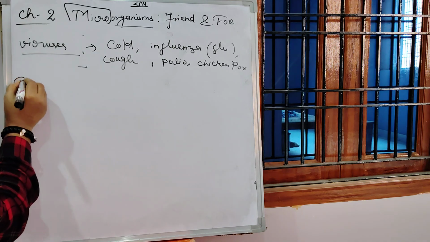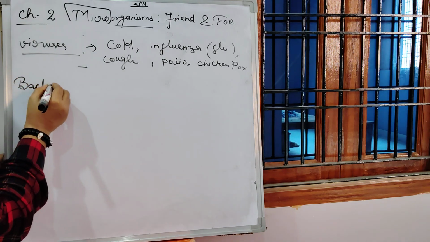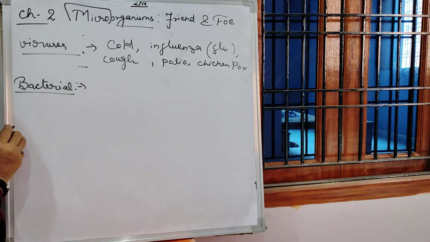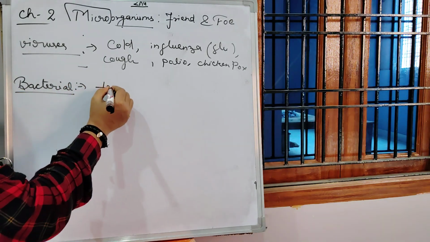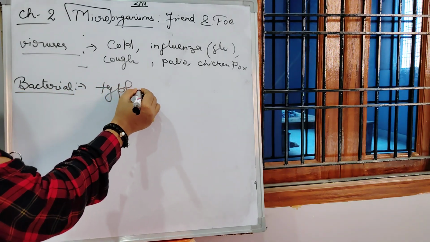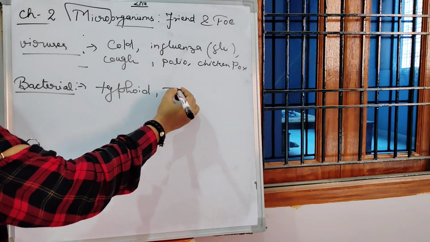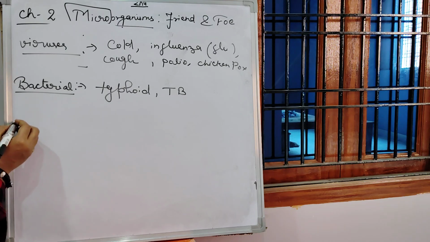Some are bacterial diseases, that are typhoid and TB, known as tuberculosis. These are the bacterial diseases.